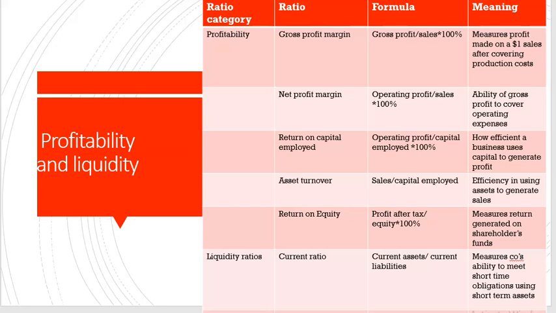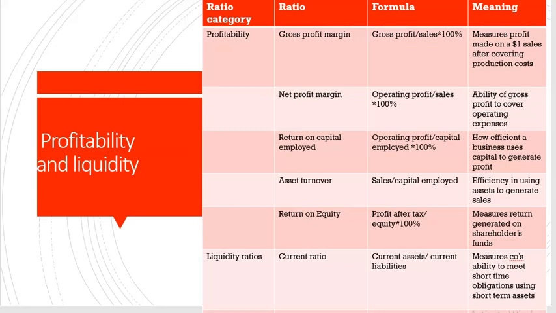Then return on capital employed. So out of the capital that was invested, are we having a return? So the formula is operating profit over capital employed times 100. Capital employed, basically, we look at total assets minus current liabilities. That's the capital employed. Or you can say total equity plus non-current liabilities. So this ratio measures how efficiently our business uses capital to generate profit.